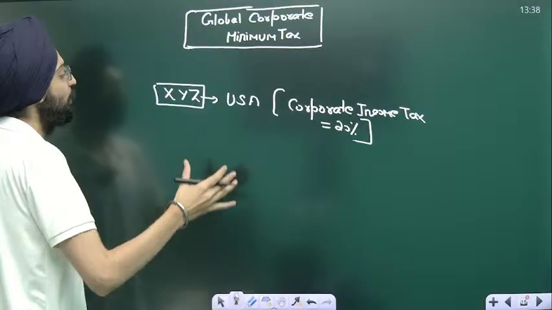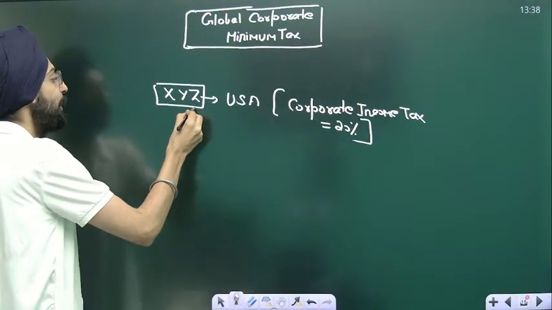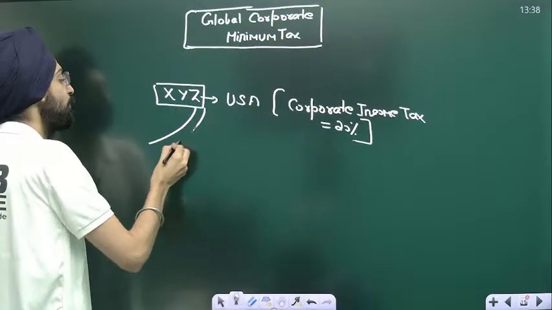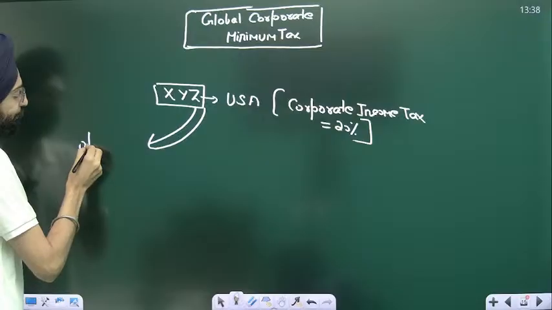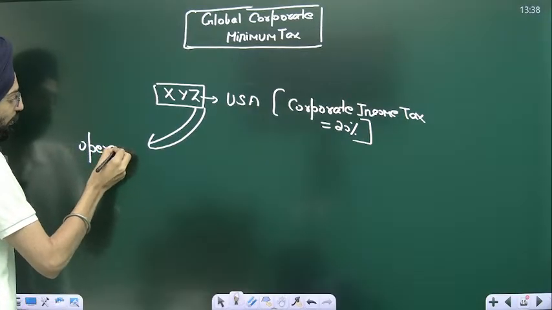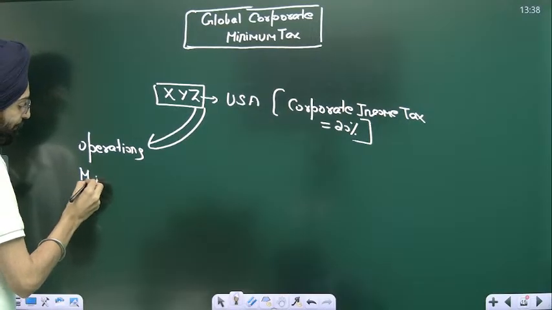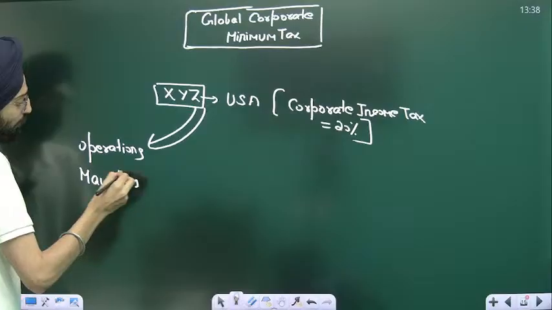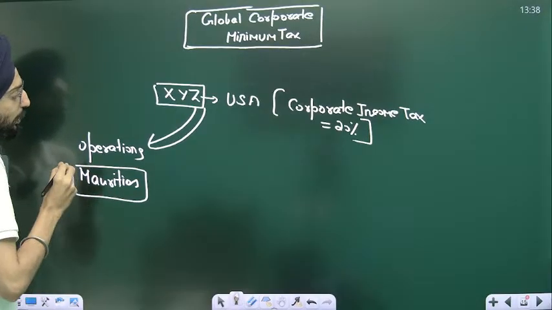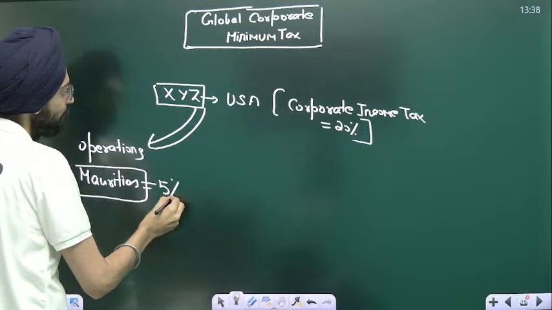Now, of course, in order to evade that high taxation system, the company shifted its operations to Mauritius. In Mauritius, the corporate income tax is only 5%.